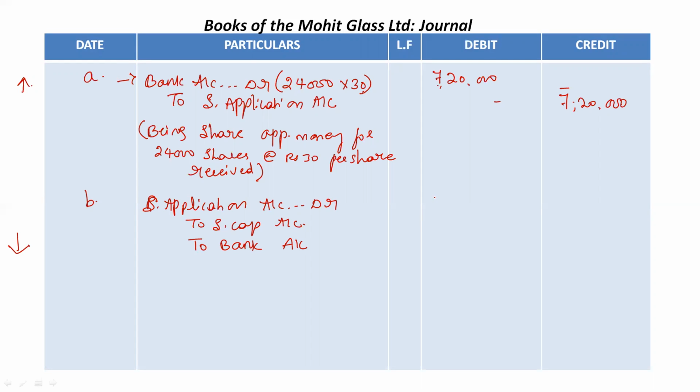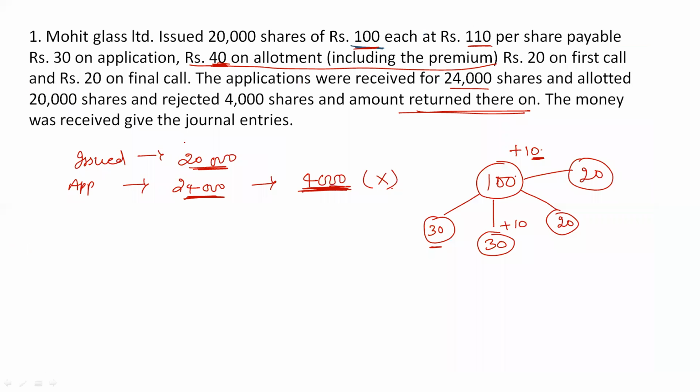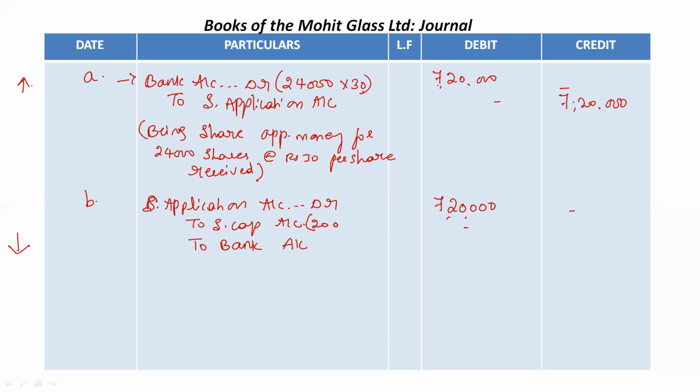Now, total application money is 7,20,000 rupees. How much money should we transfer to share capital account? Now see, the company wanted to issue only 20,000 shares. So the 20,000 shares' application money will be transferred to share capital account, which is 6 lakh rupees. The extra shares are rejected by the company, so 4,000 extra shares are rejected and their application money, which is 30 rupees per share, is refunded. It means 1,20,000 rupees is refunded to the general public.